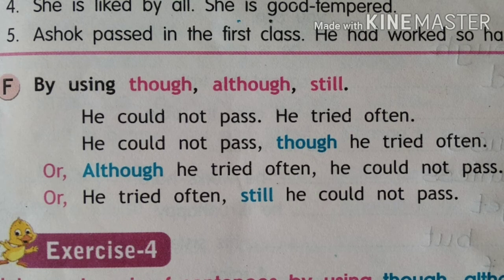The third way: he tried often, still he could not pass. So here the sense of the sentence is not changing when we are joining it with still. Again the second sentence comes first and the first sentence goes second after the conjunction still. So these are the different ways that we can join using such conjunctions.